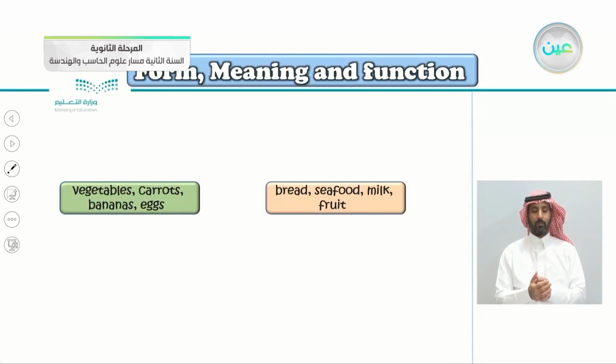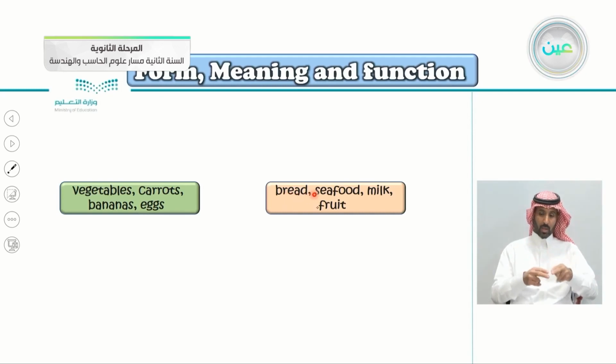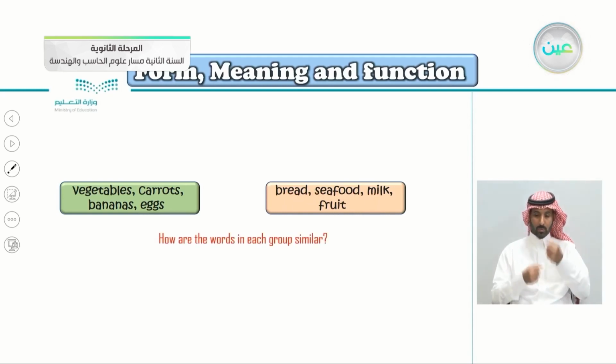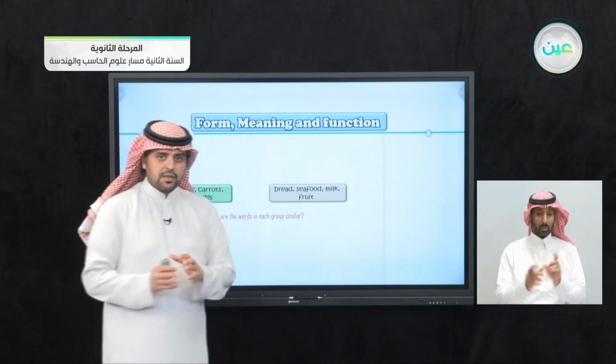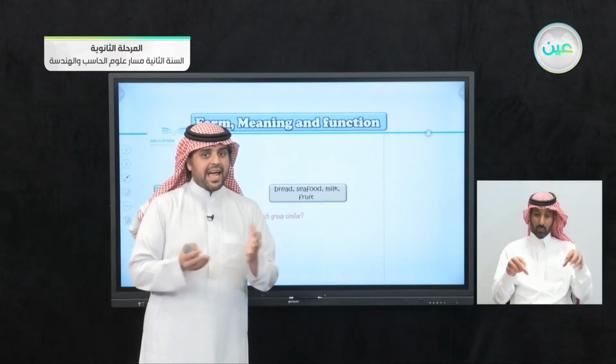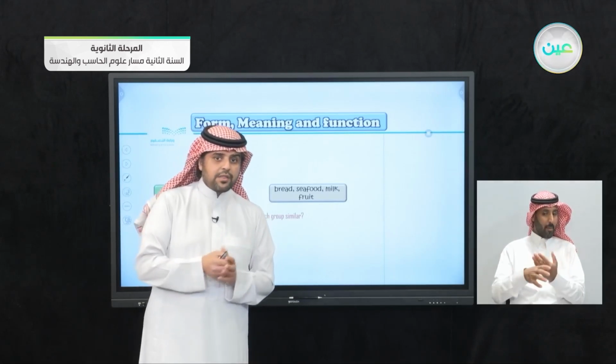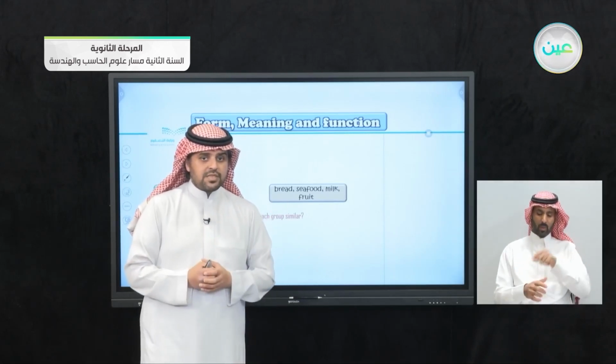So here we have 2 groups of words. The first one here: vegetables, carrots, bananas, eggs. The second one: bread, seafood, milk, and fruit. How are the words in each group similar? How are the 2 groups different from each other?